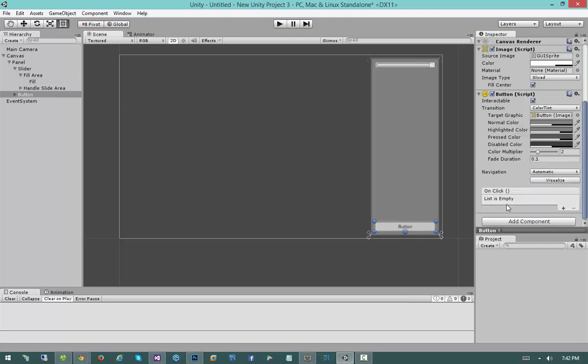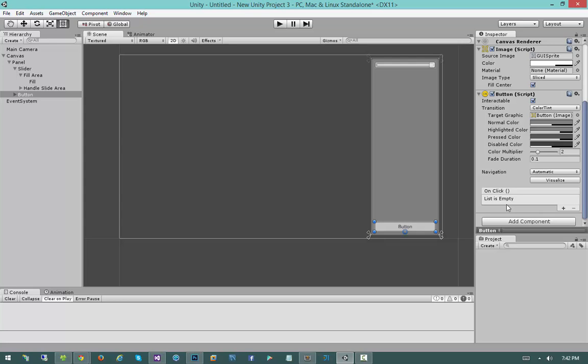So in the immediate mode GUI, handling a click event is pretty straightforward. You just type in if GUI.button, then do something. Well, in this system, it's a little bit more complex, but more simple at the same time, which is a really interesting way that they went about this. The way we can handle events in the new GUI system is ridiculously flexible. And it's very straightforward once you have seen an example of it being done.